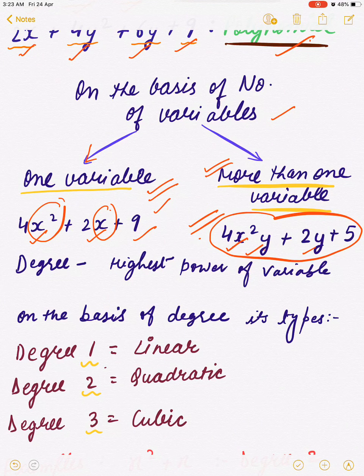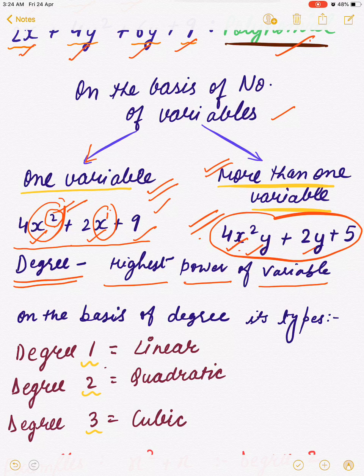Now we are coming on degree of a polynomial. What is degree of a polynomial? Degree of a polynomial is the highest power of variable present. If in a polynomial we count its highest power of variable, then that is called its degree. For example, we are coming on this. Here you see variable highest power. Variable highest power is 2 and here it is 1. So highest power is 2 out there. So the highest power of variable, that will be called degree of the polynomial. It means here degree is 2.